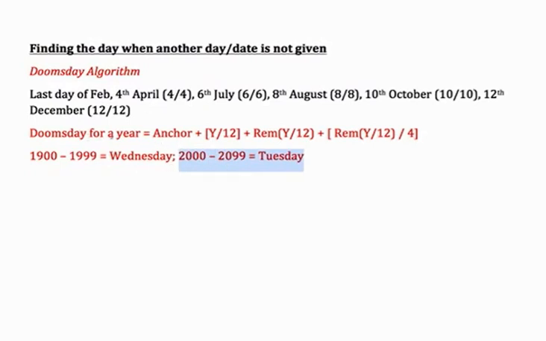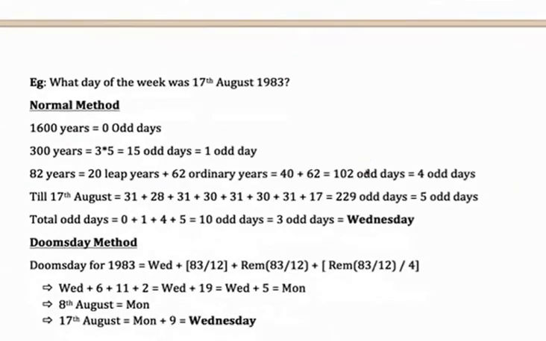So once again, doomsday for a year will be the anchor plus y. Y is the last 2 digits of the year divided by 12, the remainder of the same, and then you divide the remainder by 4. This essentially will give you the doomsday for any particular year. We'll see its application very soon. Let's have a look at it.